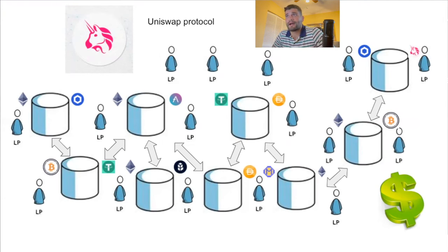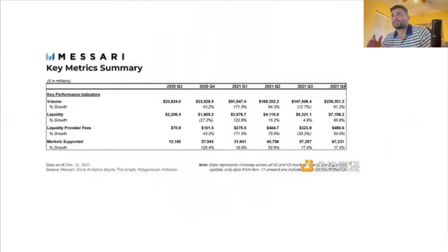And there's tons of different crypto assets on this protocol and a crazy amount of volume as well. Just looking at this table, it shows how the swapping executed on these smart contracts in Q4 of 2021 was north of $200 billion. And that's just pure volume, right? And that volume generated almost $500 million in revenue from processing fees. So that's not chump change, right? There's a crazy amount of on-chain trading going on.